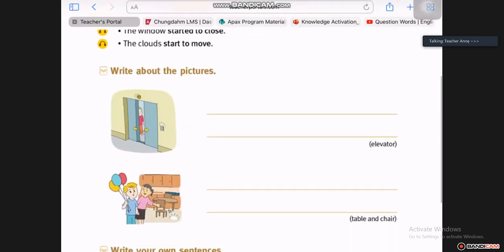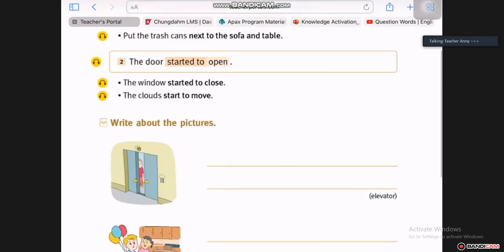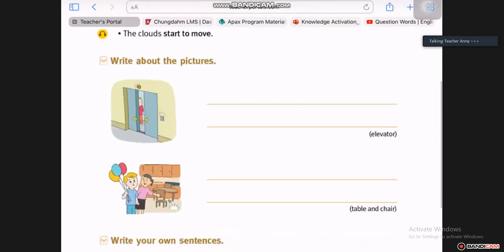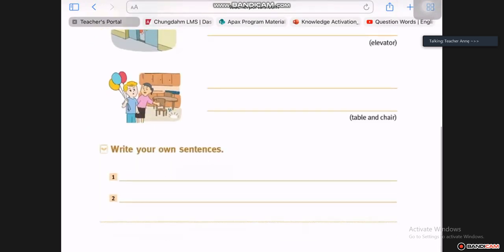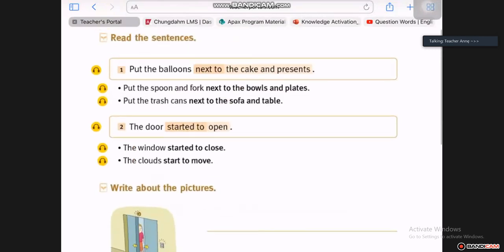Okay, now let's look at the picture here. Nikki, if we look at that first sentence, put the balloons next to the cake and presents. Let's have a look at this picture here, table and chair, and make me a sentence with that. Put the balloons next to the table and chair. Beautiful. Put the balloons next to the table and chair. Well done.